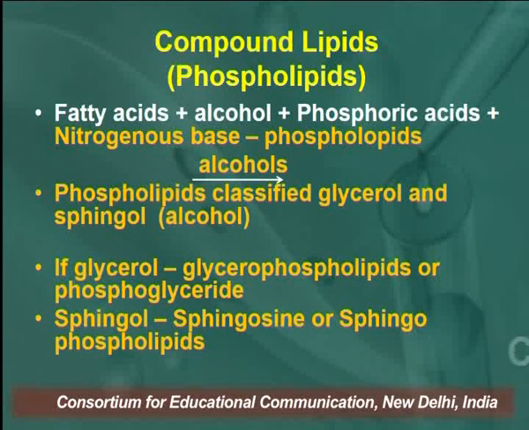If there is glycerol present in the phospholipid, we call it glycerophospholipid or phosphoglyceride. Understand, right? So, I am repeating here, if the phospholipid contains glycerol, it is called glycerophospholipid or phosphoglyceride.